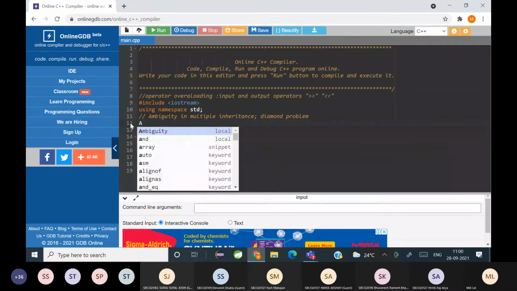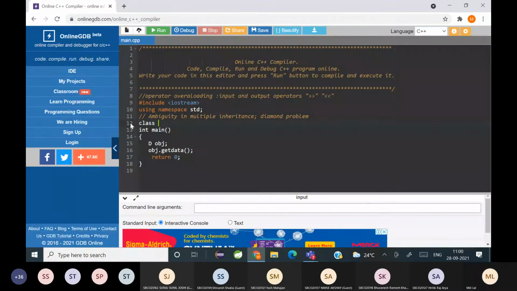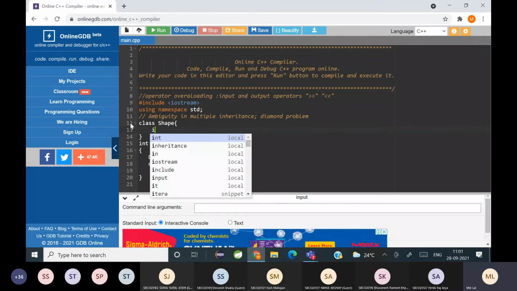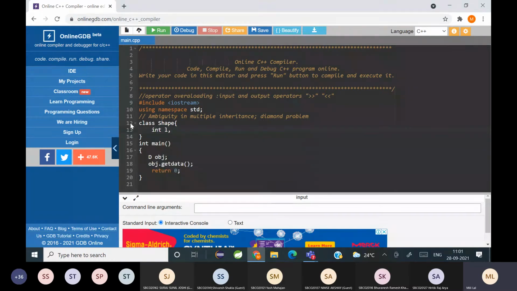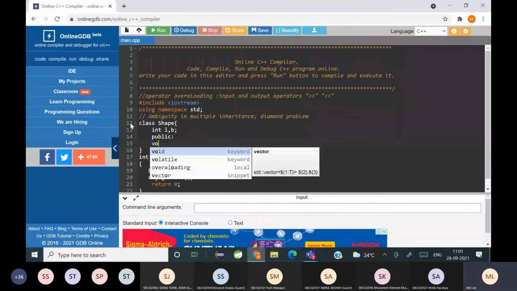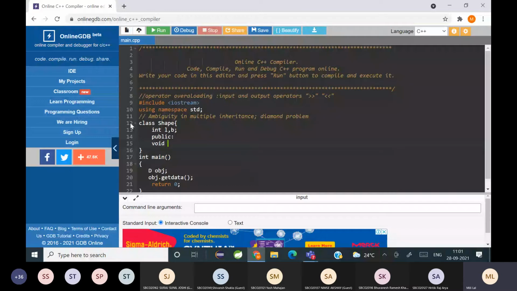Suppose I have a class, say shape, and in it I am writing int length and breadth, and here public void show.